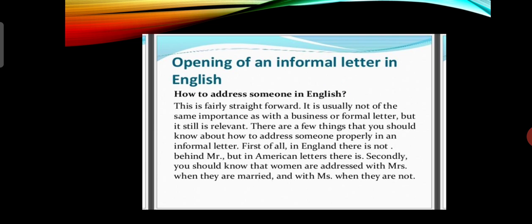First of all, in England there is no period behind Mr. but in American letters there is. Secondly, you should know that women are addressed with Mrs. when they are married and with Miss when they are not.